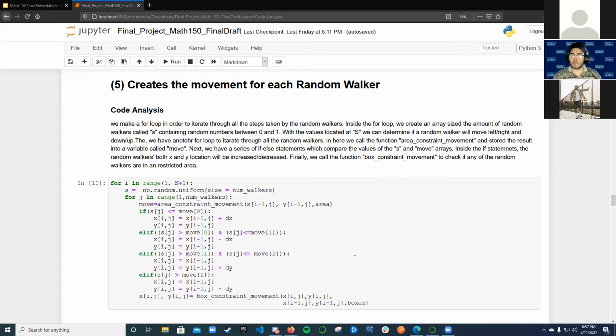In here, we call the function area constraint movement and store the results into a variable called move. Next, we have a series of if and else statements which compare the values of the S and the move arrays. Inside the if statement, the random walkers' X and Y location will increase and decrease. Finally, we have the function box constraint movement to check if any of the random walkers are in the restricted area.